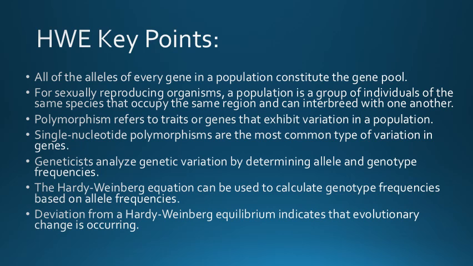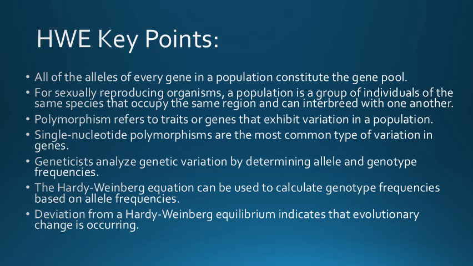All the alleles of every gene in a population constitute the gene pool. For sexually reproducing organisms, a population is a group of individuals of the same species that occupy the same region and can interbreed with one another.